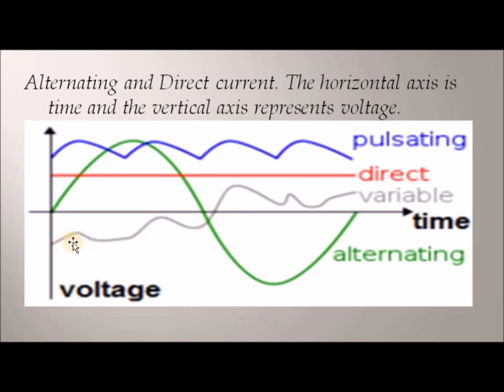Let's talk about this area, which is called variable. Anything that is variable is not constant. You can vary anything to your own taste or to the way you want it. This thing that you're seeing here is a variable current or variable voltage. This is how it works in terms of DC. This is how you'll be seeing it if you are using an oscilloscope. This is how you will then be seeing the DC voltage.